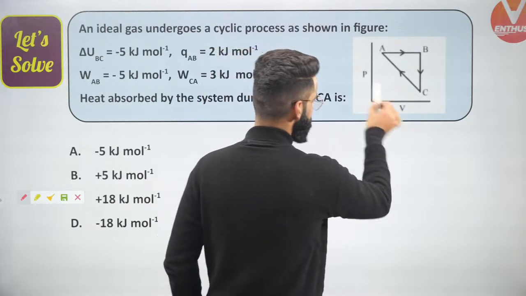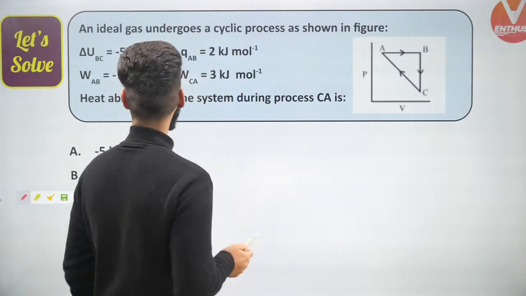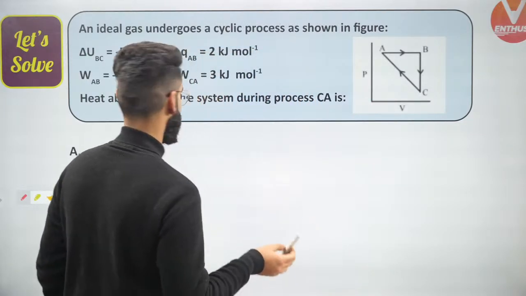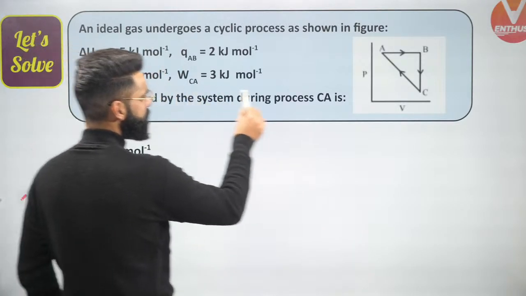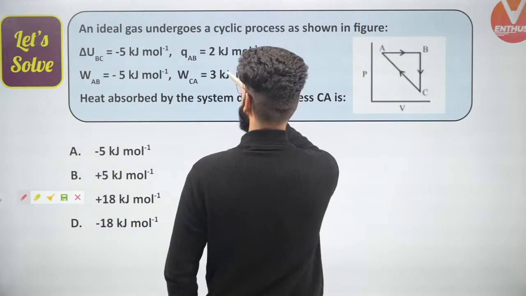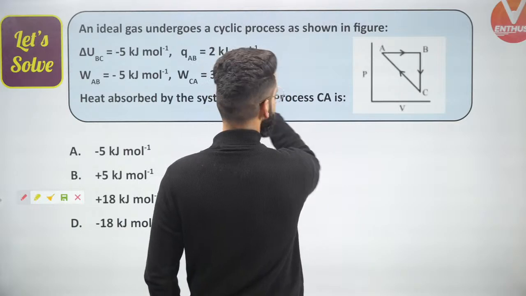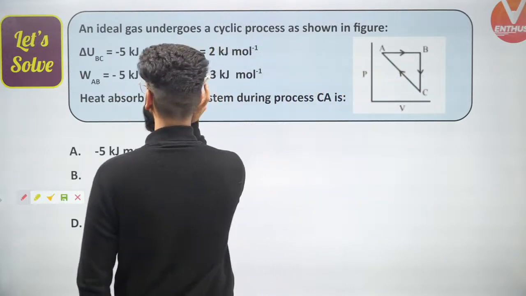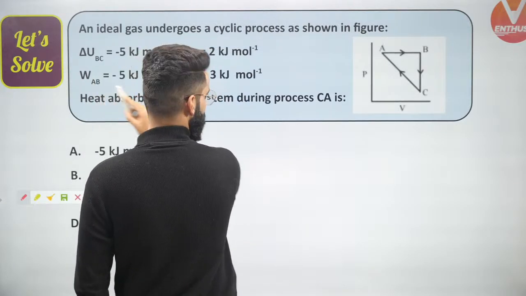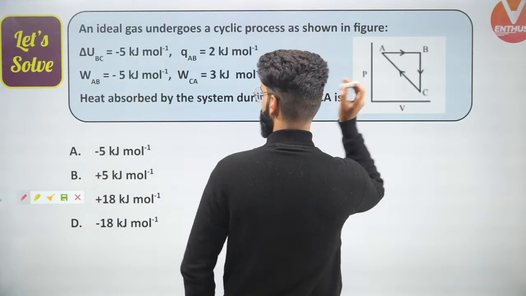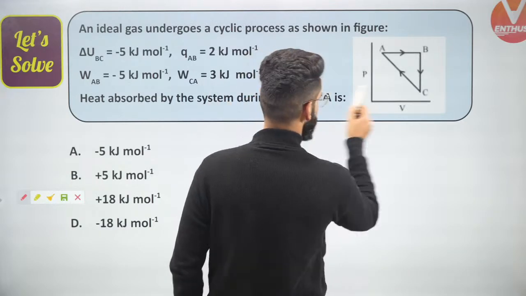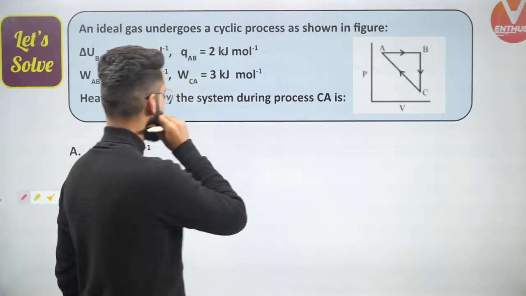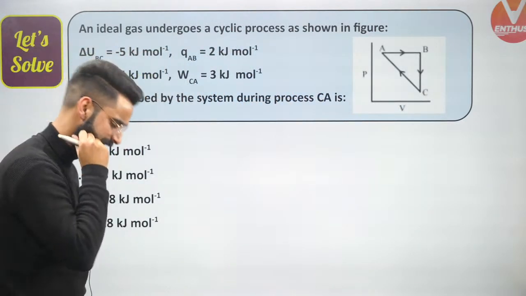And this is for between P versus V right here. What are we given in the question? We are given delta U, the change in internal energy for the process BC. Q, the heat exchanged between system and surroundings in the process AB, is given. WAB, the work done during the process AB, is given. WCA, the work done during the process CA, is given. Correct?